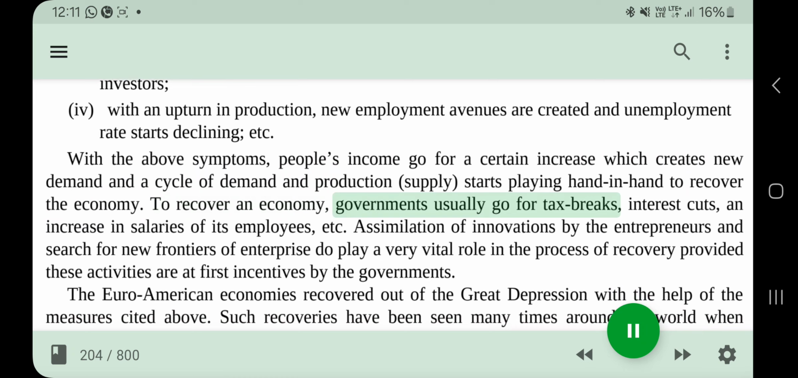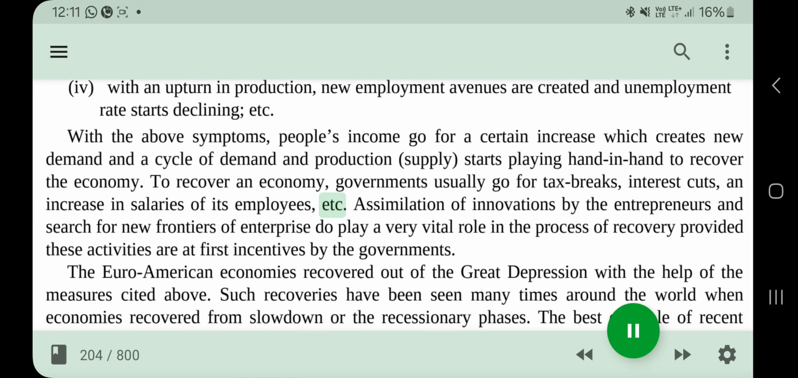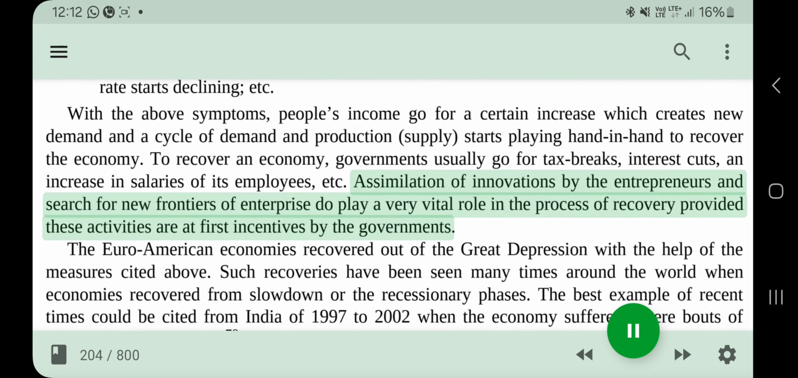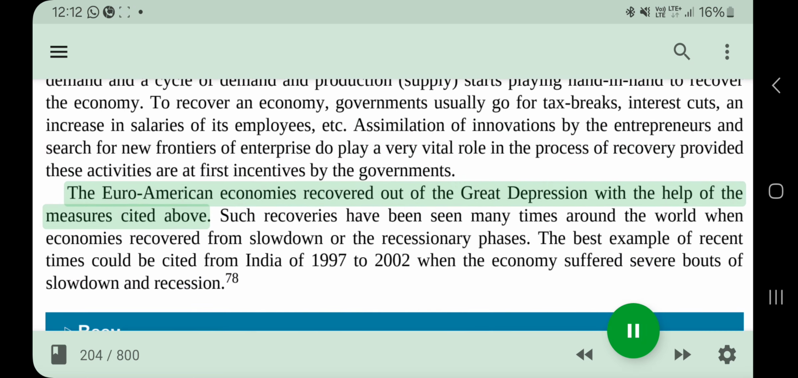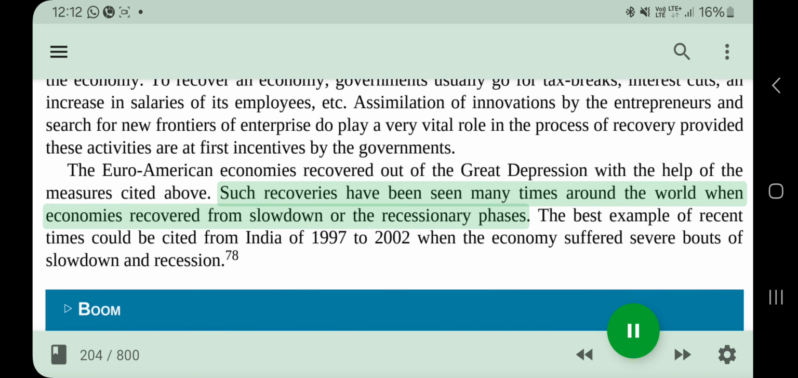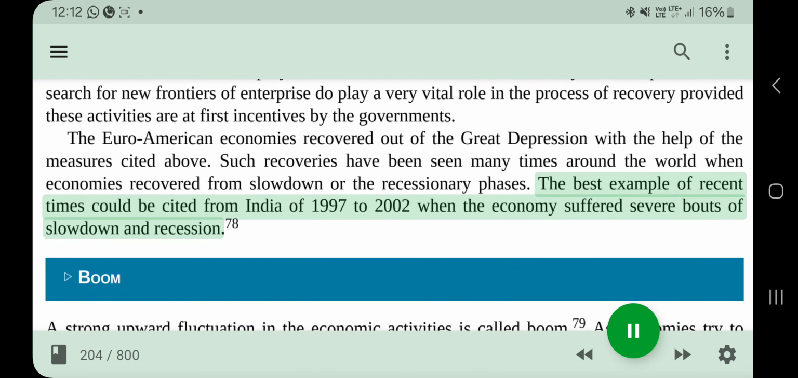To recover an economy, governments usually go for tax breaks, interest cuts, and increases in salaries of their employees, etc. Assimilation of innovations by entrepreneurs and the search for new frontiers of enterprise play a very vital role in the process of recovery, provided these activities are first given incentives by the governments. The Euro-American economies recovered out of the Great Depression with the help of the measures cited above. Such recoveries have been seen many times around the world when economies recovered from slowdown or recessionary phases. The best example of recent times could be cited from India of 1997 to 2002, when the economy suffered severe bouts of slowdown and recession.